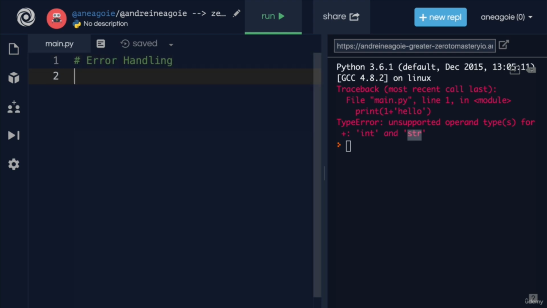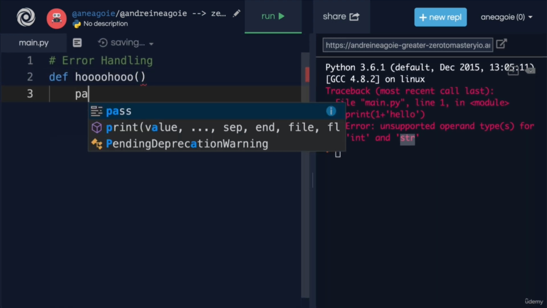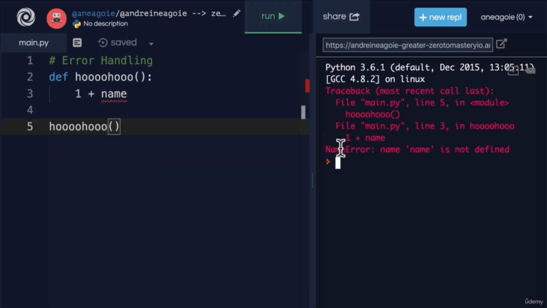One is a syntax error. If I do def and let's say foo, and I forget a colon here, and I run this, I get a syntax error. It's not standard Python syntax. I have to fix my error. I can also get something called a name error. If, let's say, I use 1 plus name, like this, you can see the red underline here. I get undefined name. So that if I run this code, I'll get a name error.